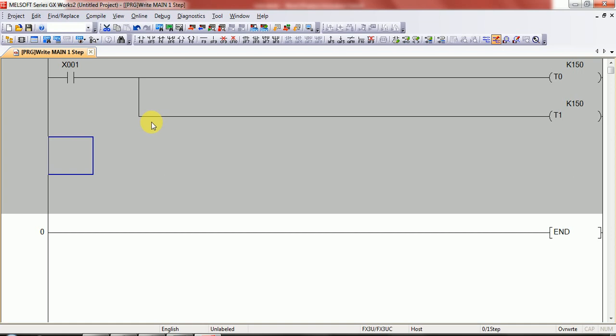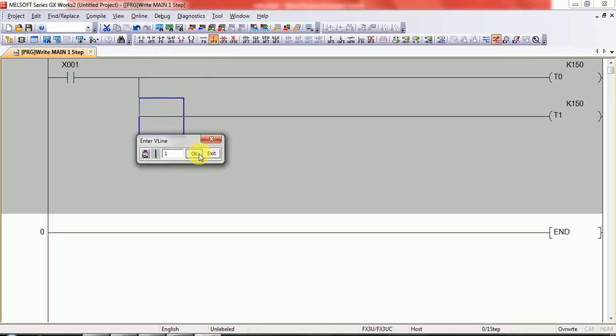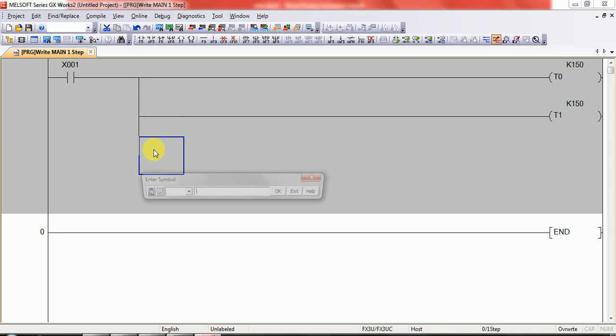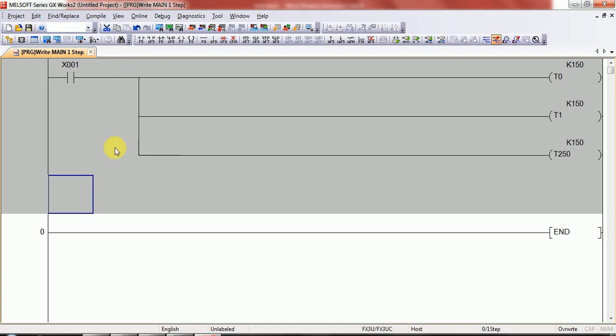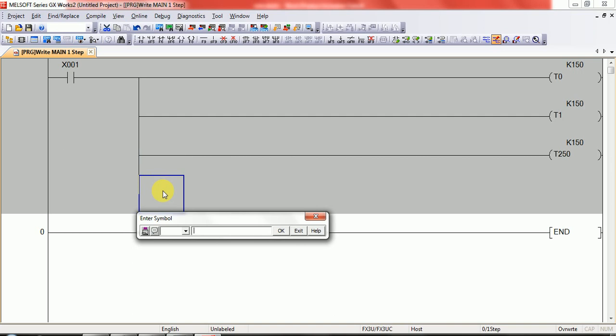Okay, and also take a latch tentative timer T250 K150. And we also take one more tentative timer, T251.